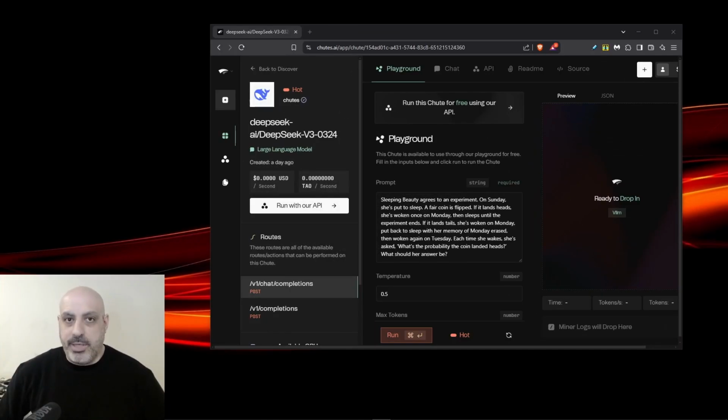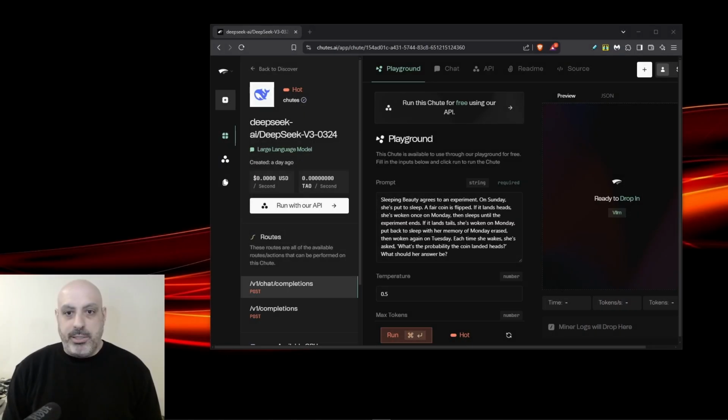I've decided to retire the Monty Hall problem because I think the AIs all kind of know it, and I wanted to give a little bit more complexity to the probability where it's a bit more vague, and it's really not to see if the AI comes to a correct answer, but just to see what its thinking is.